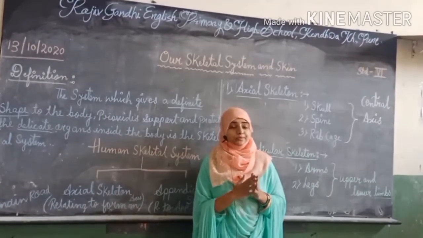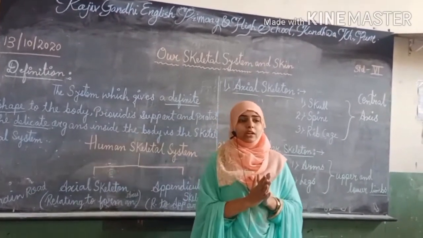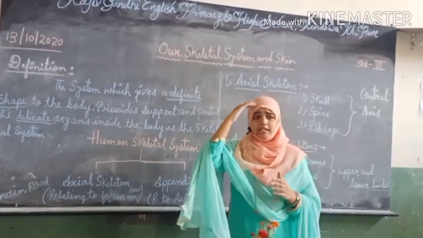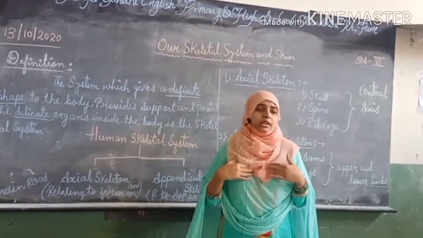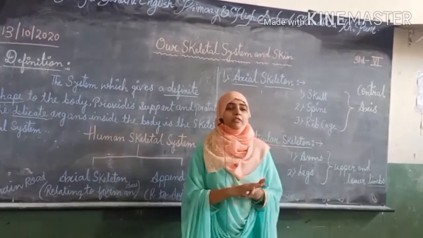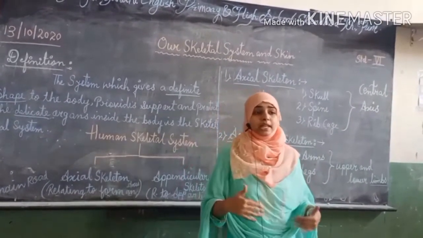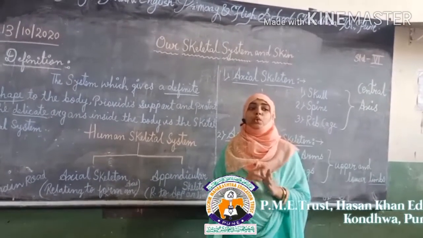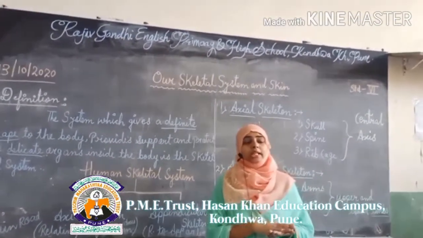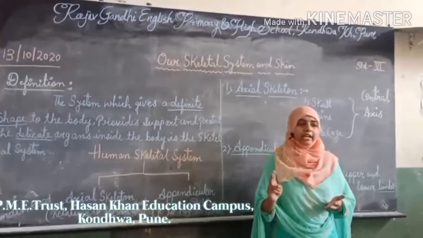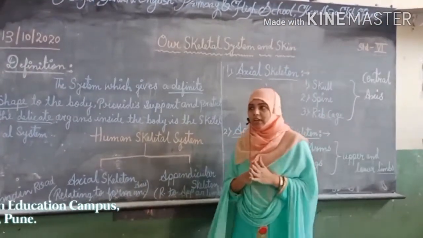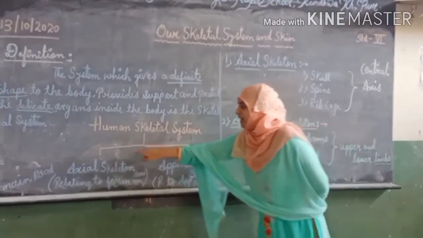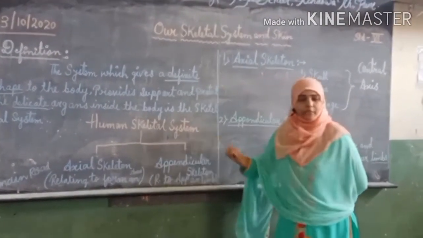Skeleton is the framework of the bones. On the basis of their heads, chest and the legs, wherever they are present, they are differentiated into two parts. This skeleton is divided into two parts. Now the human skeleton system is divided into two parts.